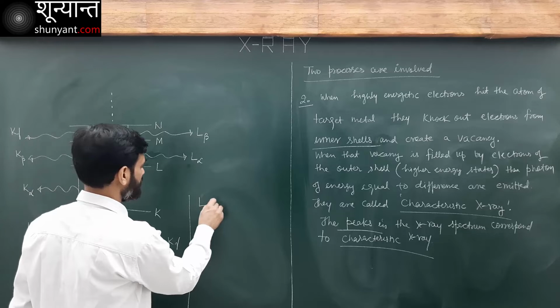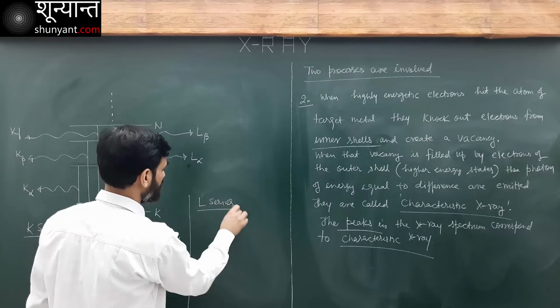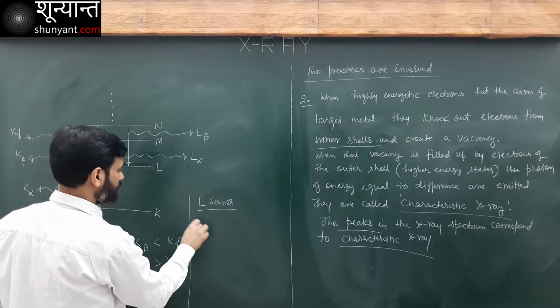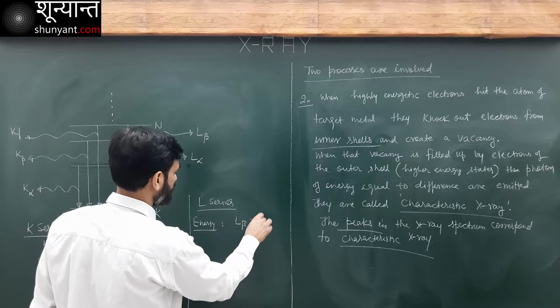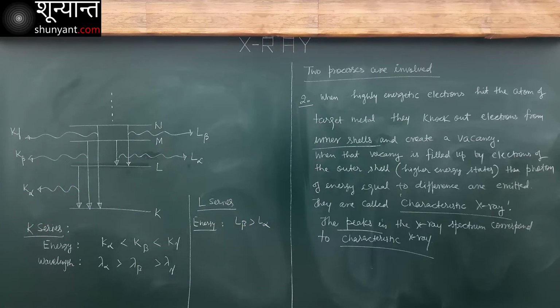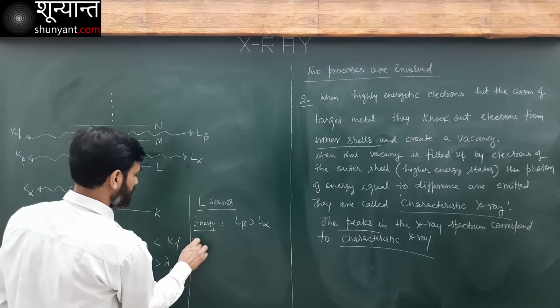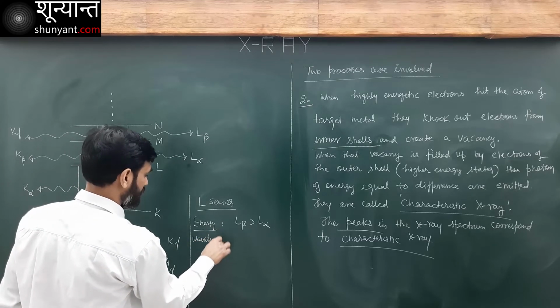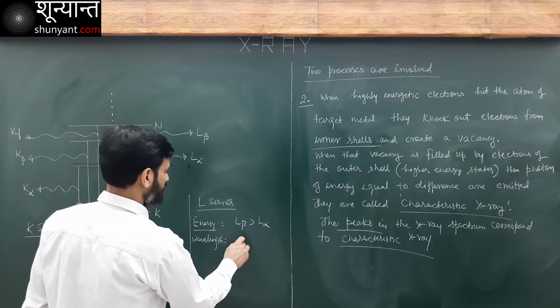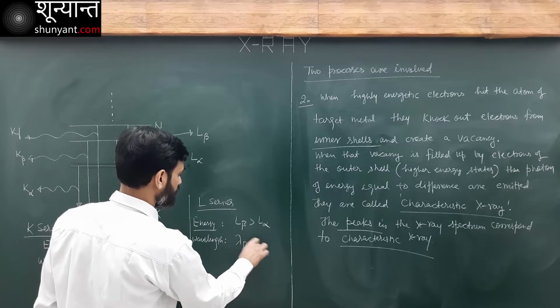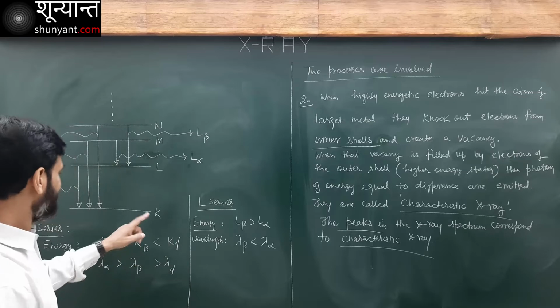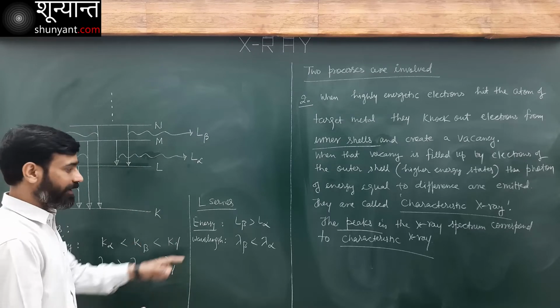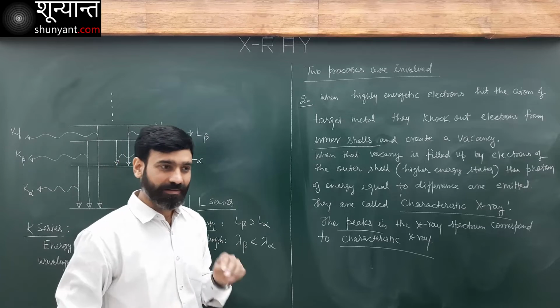Now what about the L series? Similarly, the L series also. In terms of energy, L beta is more than L alpha. So correspondingly, for wavelength, lambda of beta is going to be less than lambda of alpha. Understood? Now one other thing, K series, L series, lambda, relation, only the relation.